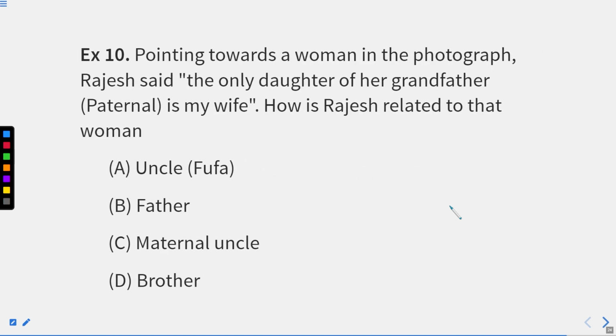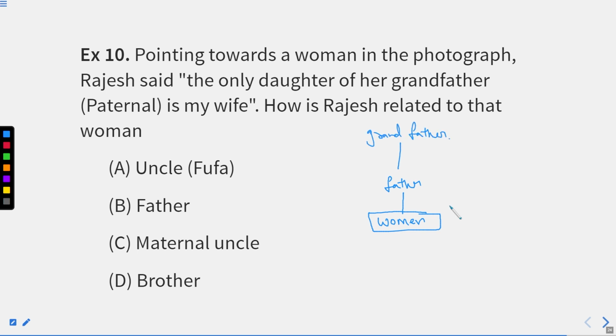Now, we'll move to the last question of this chapter, where again you have to find the relation of how Rajesh is related to the woman. Now we'll see who is Rajesh and whom he is talking about, right? Pointing towards a woman in the photograph. What we need? A woman in the photograph. We'll write it as woman only. Okay? Now this is there, right? Woman is there, right? Rajesh said, the only daughter of her grandfather. When we talk about the grandfather, first we'll talk about the father, then grandfather.